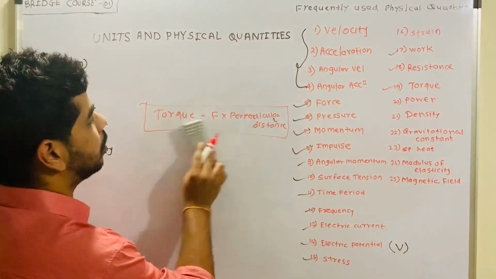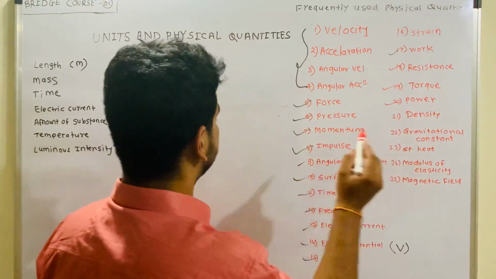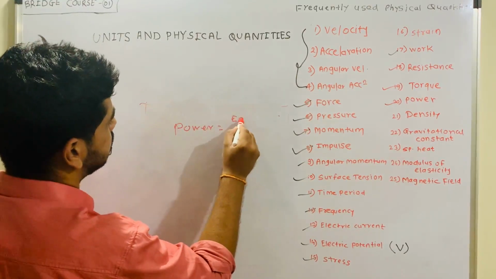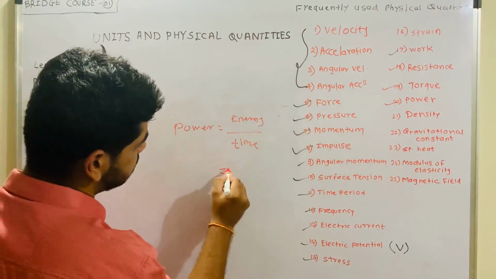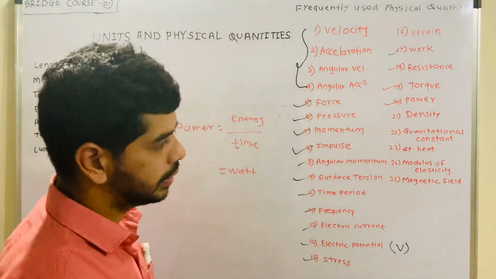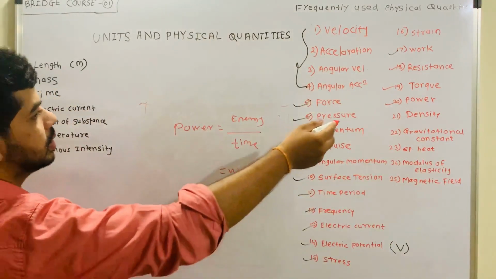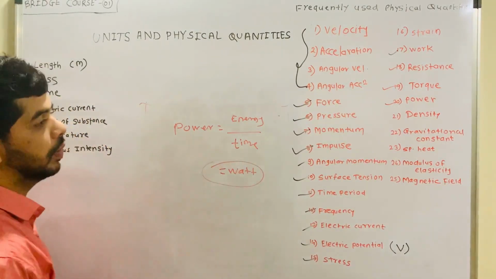Now let's see about power. Power is nothing but energy per unit time, right? So power is equal to energy divided by time, and its unit is watt. Okay, watt, kilowatt. Not kilowatt hours, kilowatt. So we can use this as the unit of power.